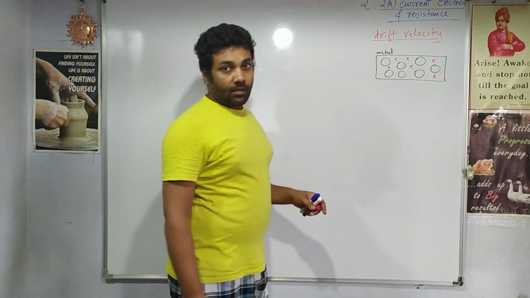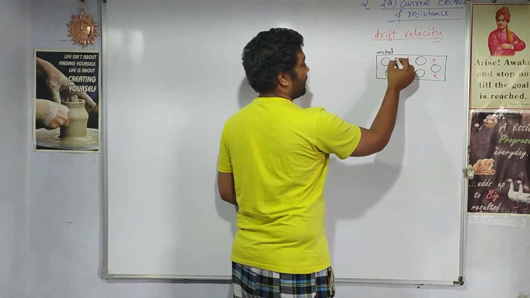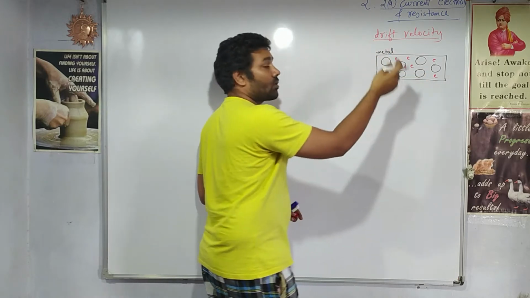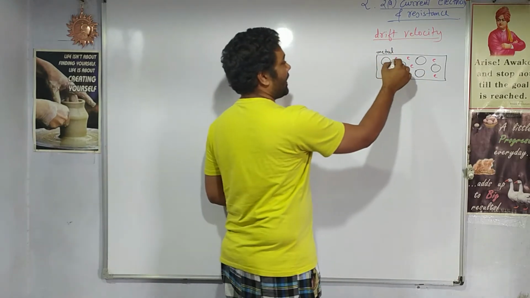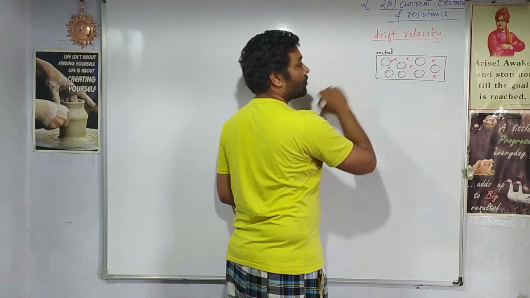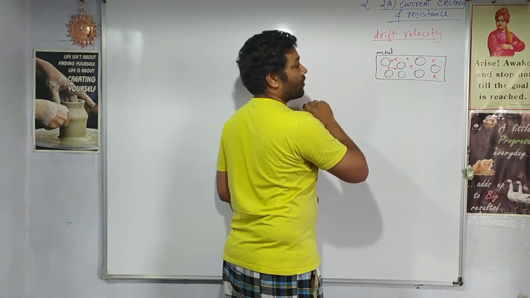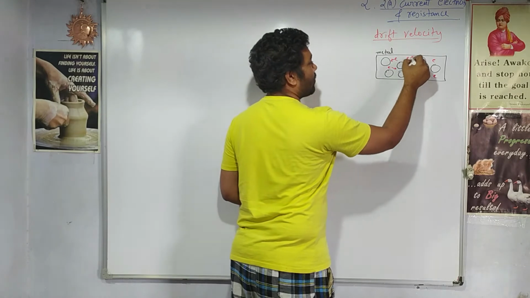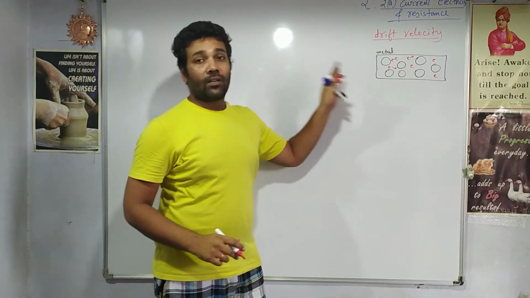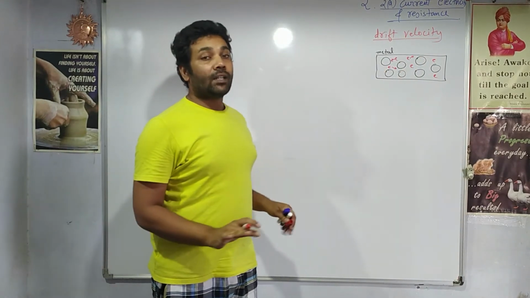These electrons undergo free movement. They will keep moving randomly because of the thermal excitation. Let us say this electron moves in this direction, this electron moves in this direction, and this one in this direction. So they just have a random movement. Ultimately there is no current.